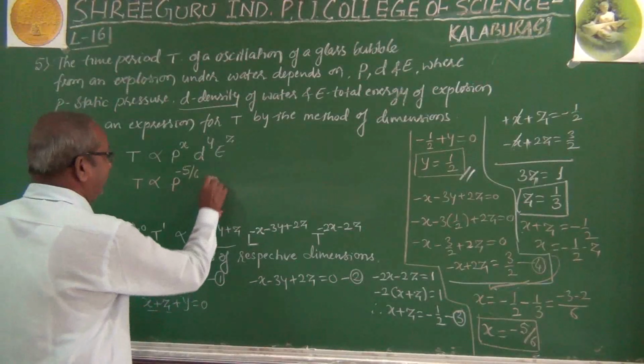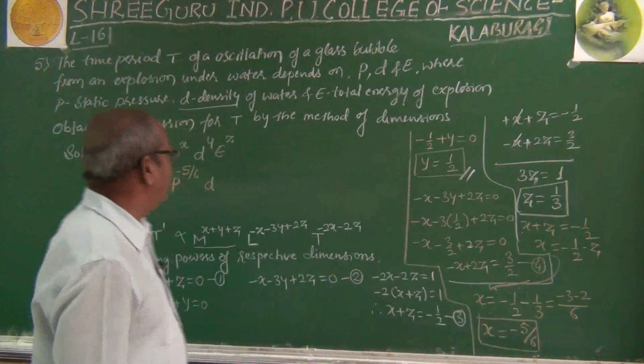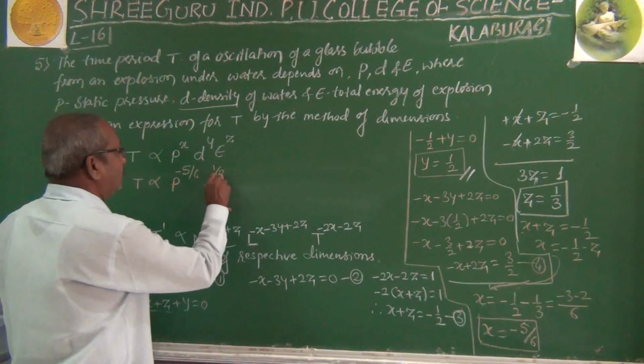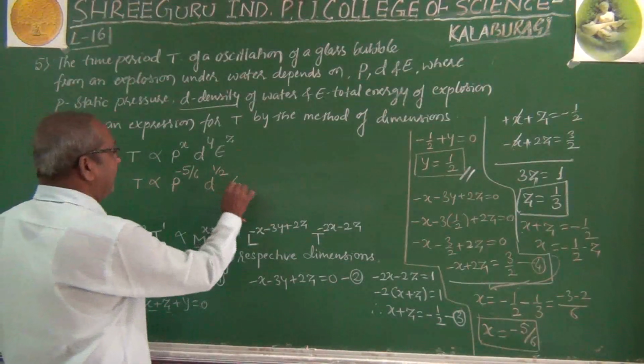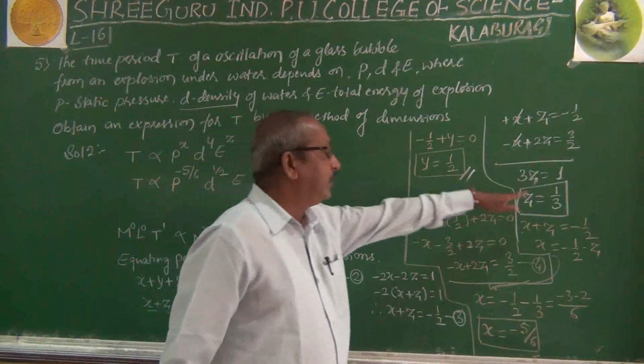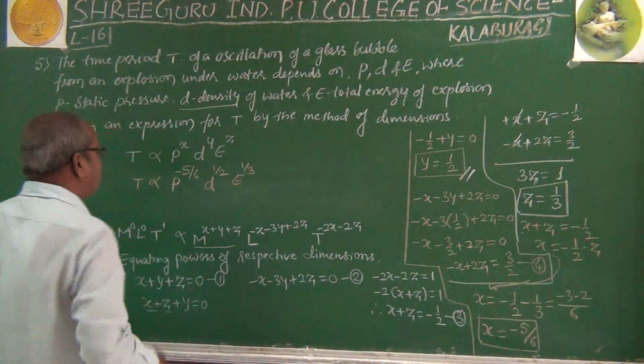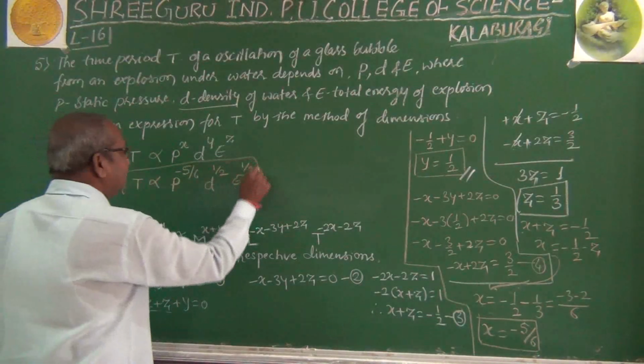Similarly y, d to the power y, y is 1 by 2. And then e to the power z, z is 1 by 3. This is actually your equation.